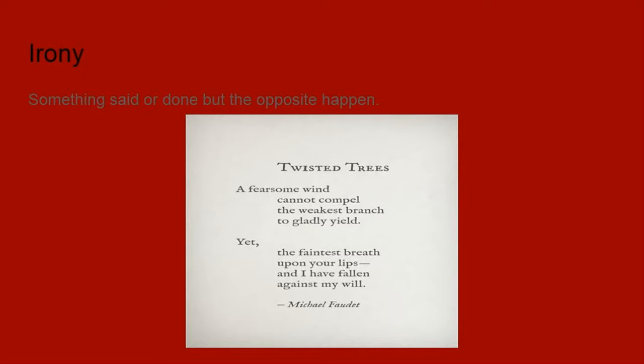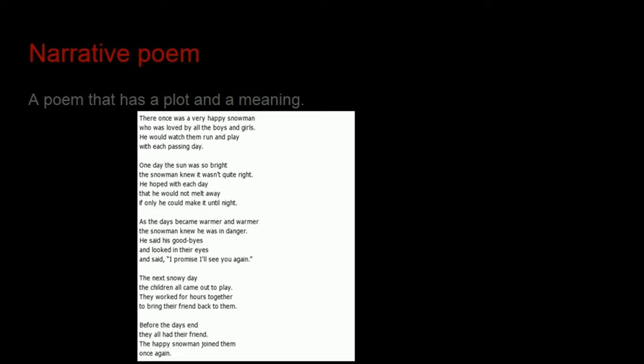Irony. This whole poem is an example of irony because it talks about the fearsome wind not breaking the weakest branch. Author Michael Fander. Narrative poem. This whole poem is an example of narrative poem because the whole thing has a certain meaning to it. Like how the snowman was happy, but he melted and came back.